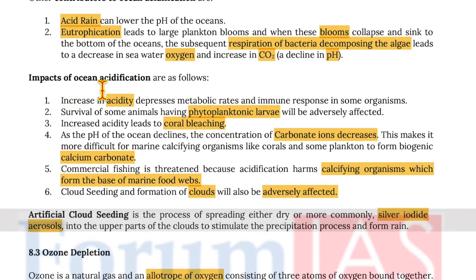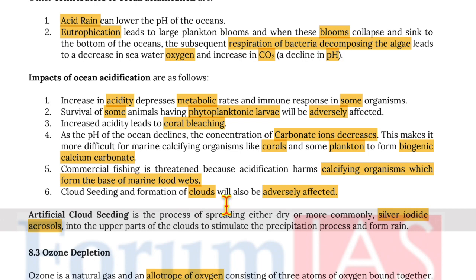Now, the impacts of ocean acidification are that increase in acidity depresses metabolic rates and immune response of some organisms. Survival of some animals having planktonic larvae will be adversely affected. Increased acidity leads to coral bleaching. As the pH of ocean declines, the concentration of carbonate ions decreases. This makes it more difficult for marine calcifying organisms like corals and some planktons to form biogenic calcium carbonate. Commercial fishing is threatened because acidification harms calcifying organisms which form the base of marine food webs.